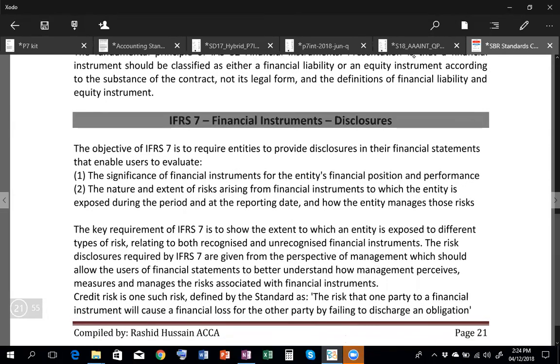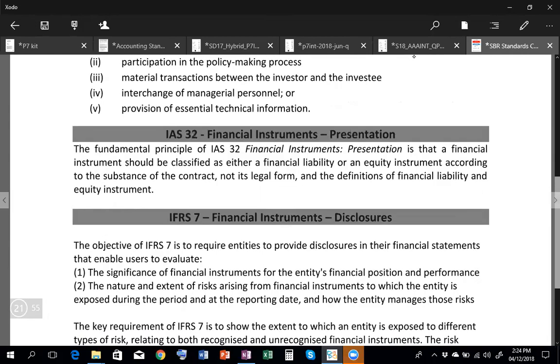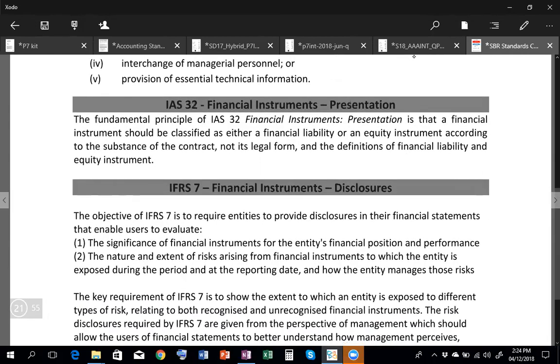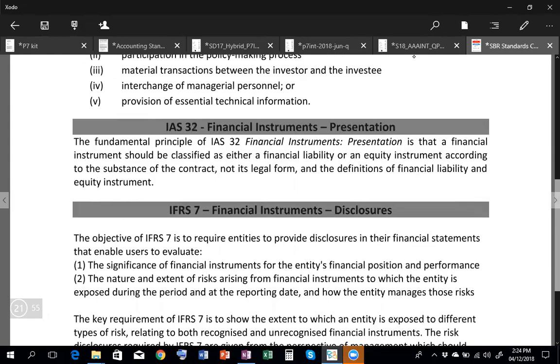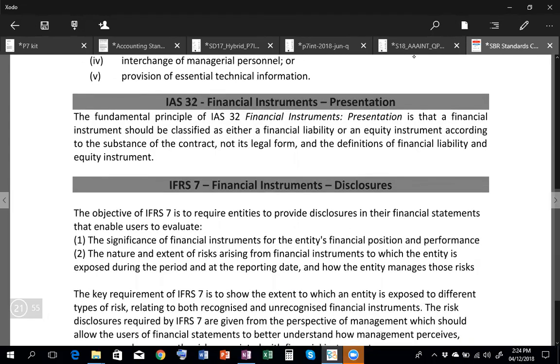Then you have financial instruments. And if you see, I have written three standards. One is IAS 32, which is the presentation of financial instruments, and the second is IFRS 7, the disclosure of financial instruments.